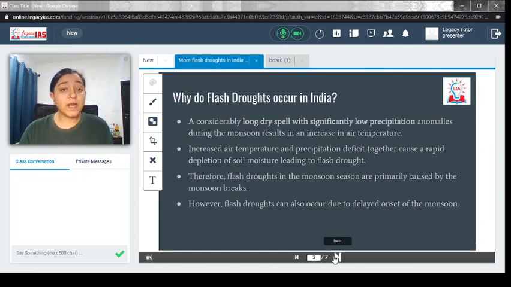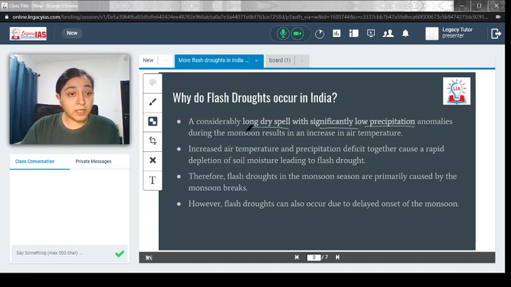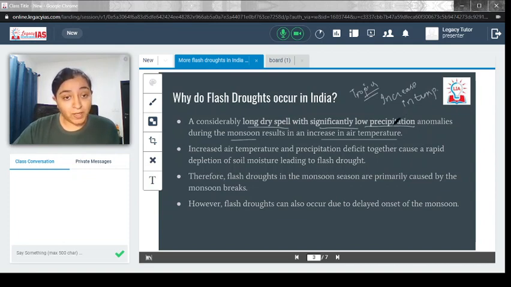Now let's move ahead and see why flash droughts occur in India. Why has India witnessed flash drought? A considerably long dry spell with significantly low precipitation anomalies during the monsoon results in an increase in air temperature. We know that India lies in the tropics, so there is also an increase in temperature. In fact, northern India gets very heated up. So an increase in temperature is there, and then whenever there is a shortage of precipitation, it could lead to a drought-like condition.